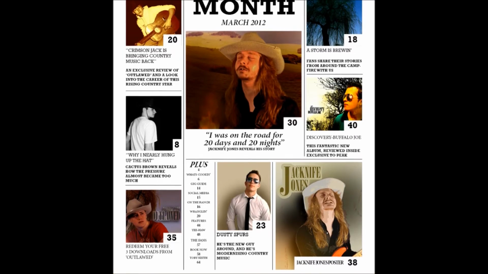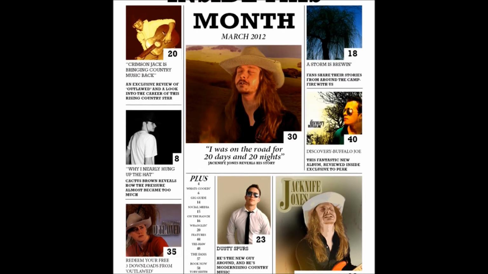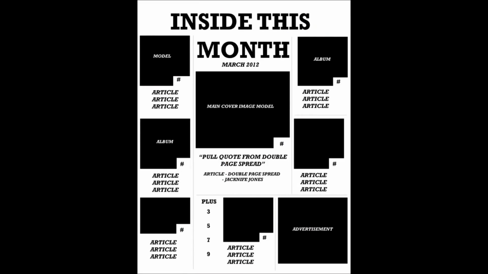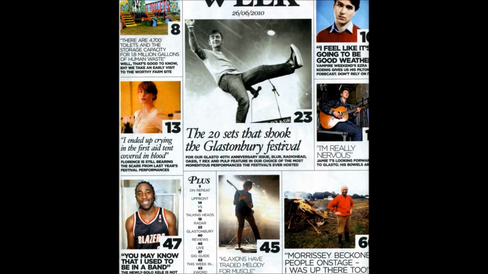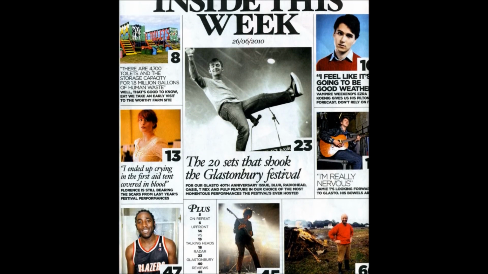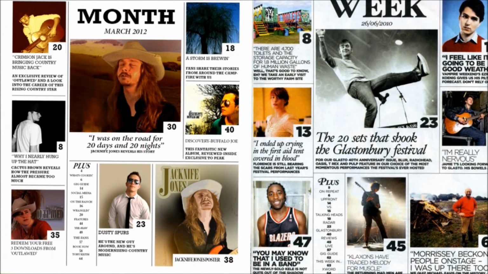This is the contents page for my music magazine. I created this contents page firstly by drawing out a rough flat plan for it on the computer, like this, and then I began to create this on Adobe InDesign. The design of my contents page was pastiche from this contents page from a New Musical Express magazine. Here's both of these pages put side by side.